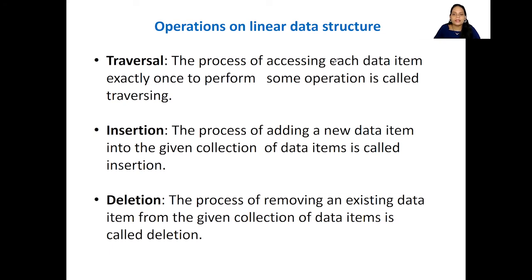The process of accessing each data item exactly once to perform some operation is called traversing. So we are going to visit each and every data item. When we do that, that is called traversal. Traversal is something similar to traveling to each data item of that particular data structure.